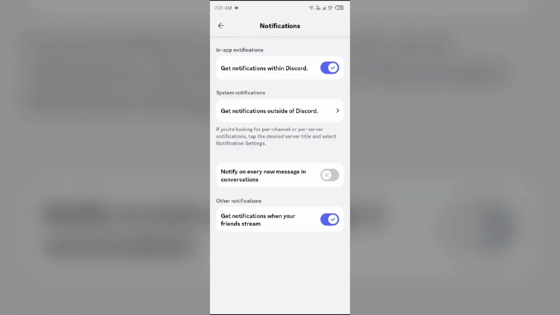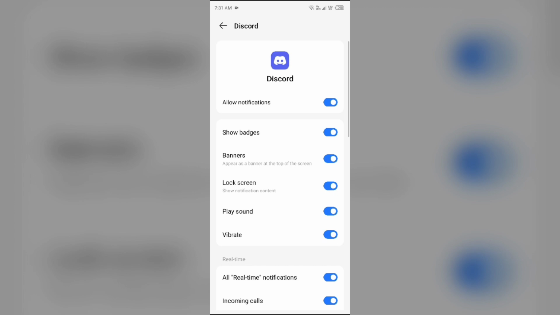You have to click on it and make sure you have enabled get notifications within Discord, and after that click on get notifications outside of Discord. This will redirect you to the device settings, and it will allow you to get notifications when you are not using Discord.